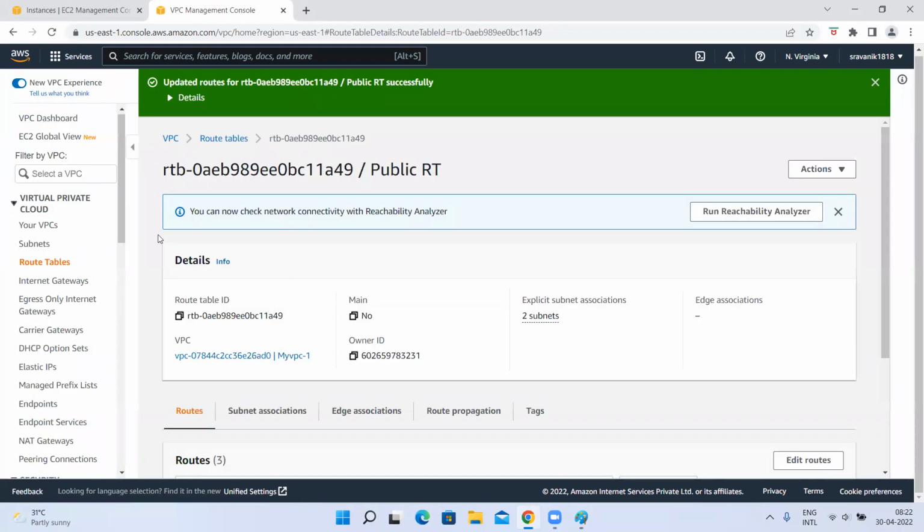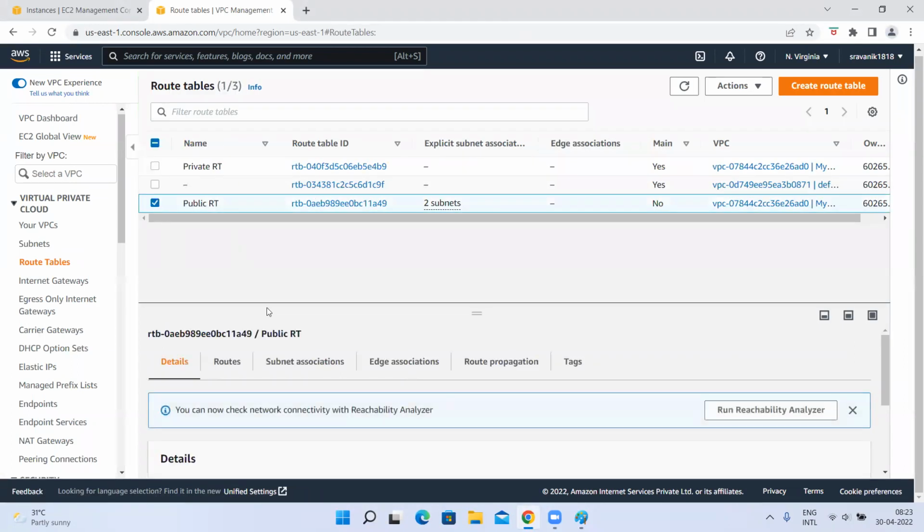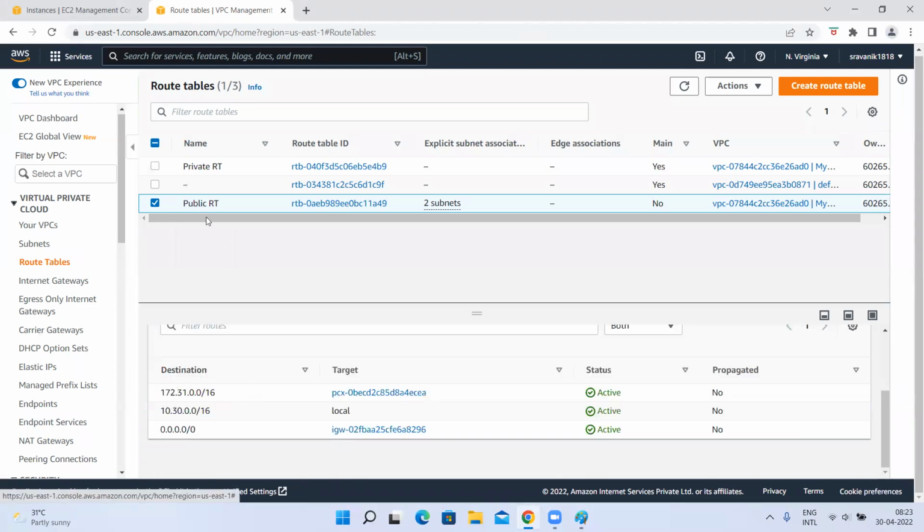Now, which route table we did is this route table. For this route table we did. So the instances which are created in the two subnets of this route table, this route table has two subnets. All right. So the instances which are created within these subnets can talk to this instance locally and these instances locally.